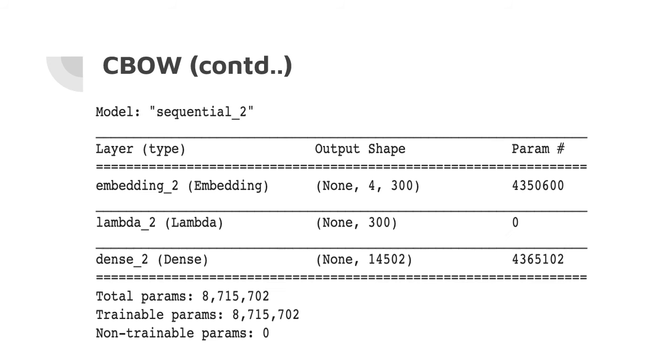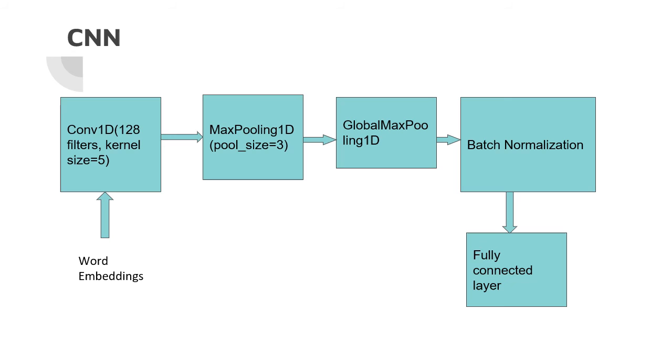Here we can clearly see the output shape of each layer, the embedding layer, lambda layer and the dense layer, and the total parameters and the trainable parameters which we have used.